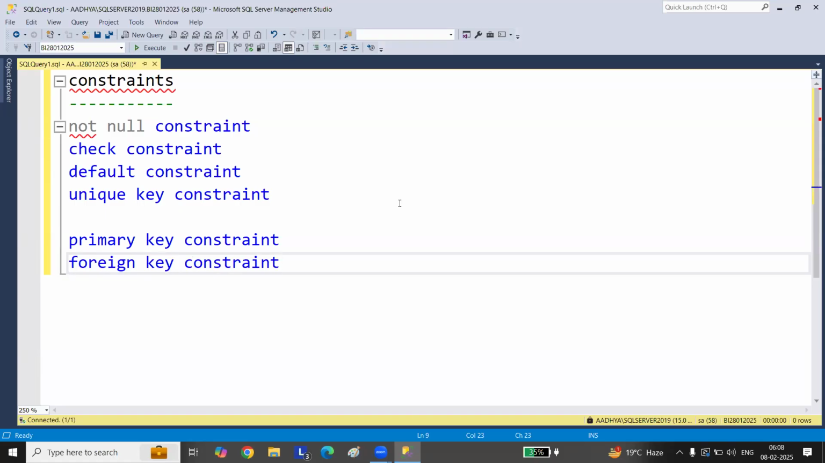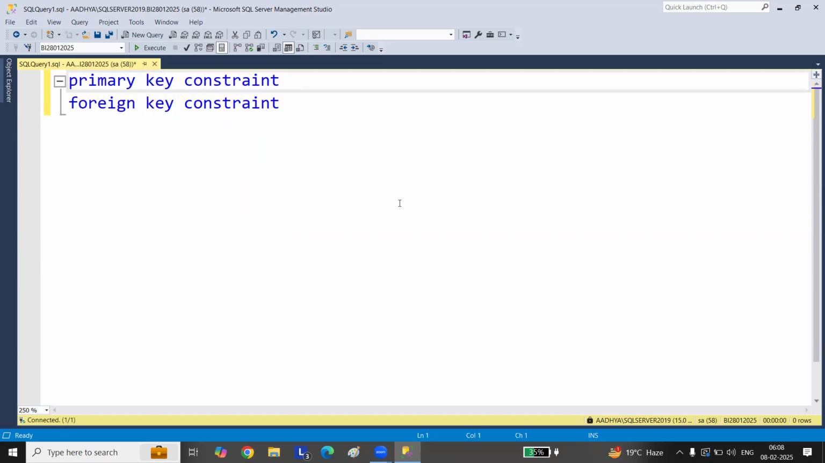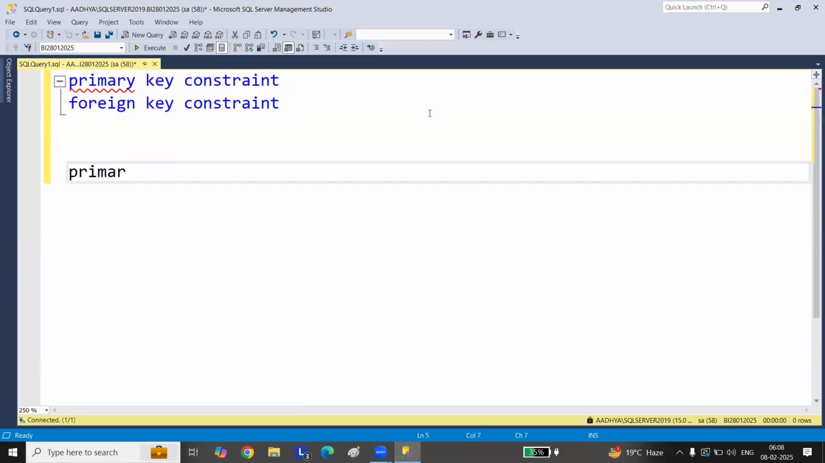So I told you these two constraints are a little critical. The other four are a little easy, because you define them directly on a particular column of a table. There is nothing to define a relation between the tables, so these four are very easy. So these are the primary key constraint.